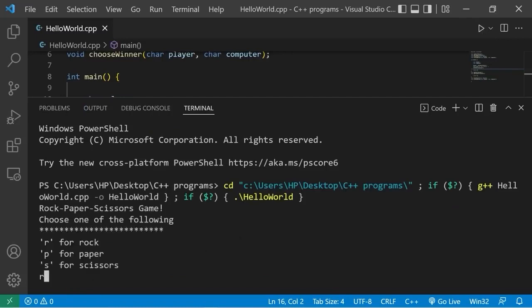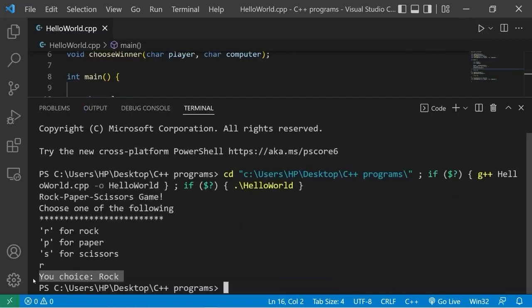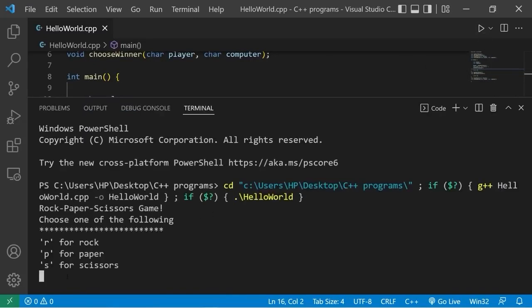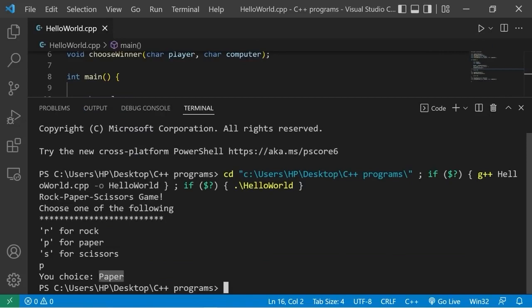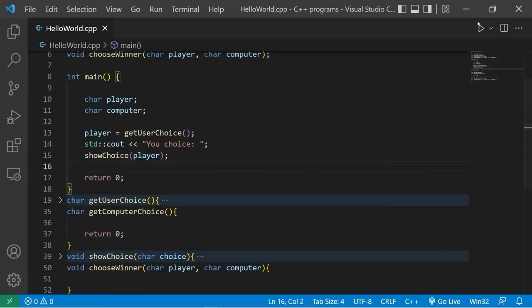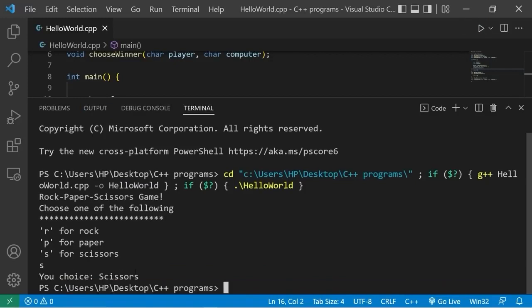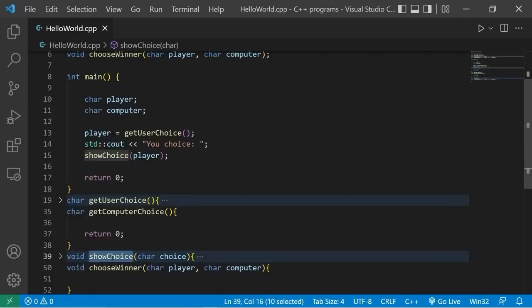Okay, I'll type R for rock. Your choice, rock. P for paper. Your choice, paper. S for scissors. Your choice, scissors. Okay, the showChoice function is done.